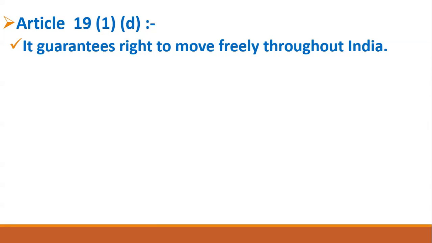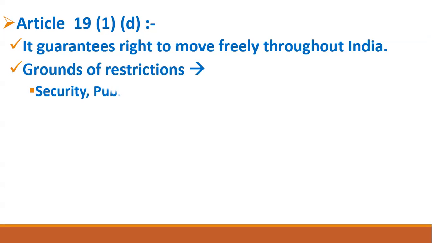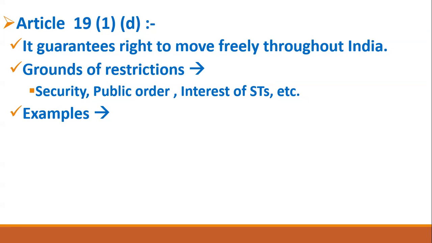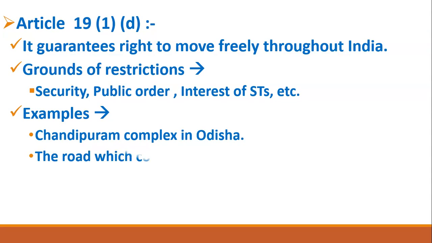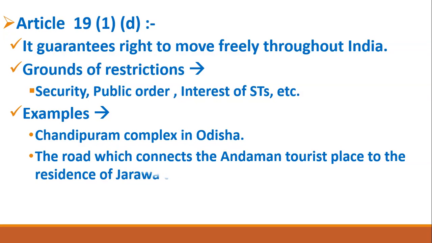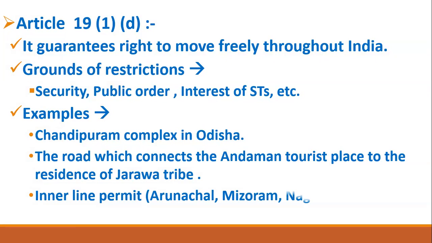Now friends, let's move further. Then comes Article 19, Clause 1, Subclause D. What is Article 19, Clause 1, Subclause D? It guarantees the right to move freely throughout India. As Article 19 is guaranteed only to the citizens of India, this subclause is also guaranteed only to Indian citizens. So it guarantees to all the citizens the right to move freely throughout India.